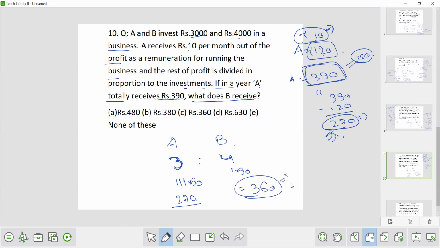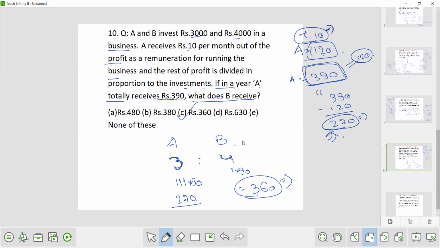So what does B receive? B received 360. So option number C is the correct option. Look, this is a very tricky question. If you have taken 390 directly, you would have got 130 times. So here 130 into 4, that is 520. So you will get to know that E is the correct answer, but no, just read the question again.